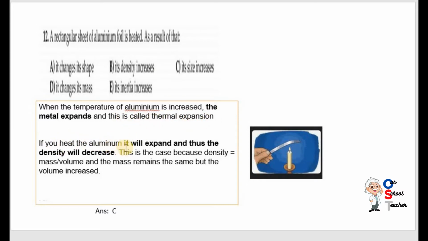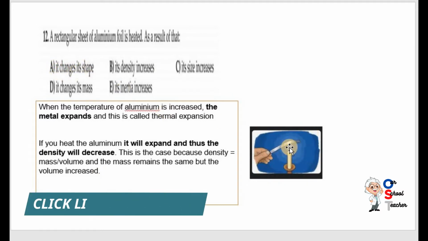If you heat the aluminium, it will expand and thus the density will decrease. Density D is equal to M over V. So when it expands, the density will decrease. This is the case because density is equal to mass per volume, and the mass remains the same but the volume increased. So, a rectangular sheet of aluminium foil is heated. As a result, it changes shape?